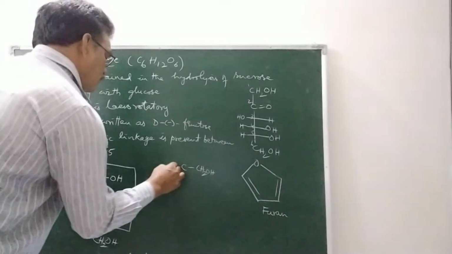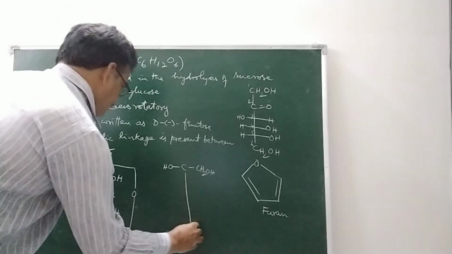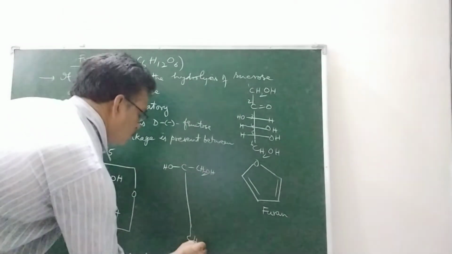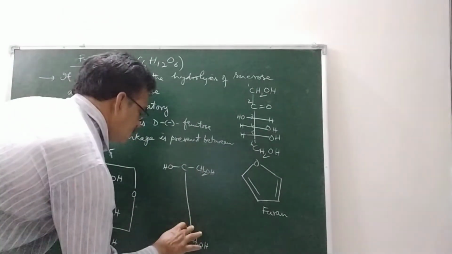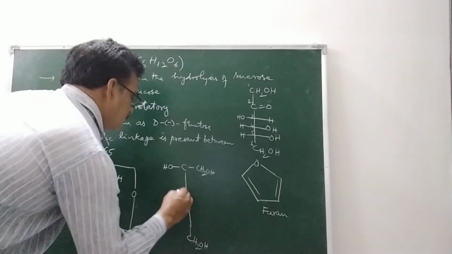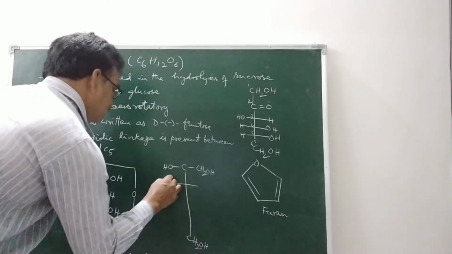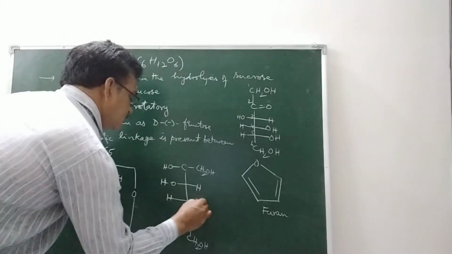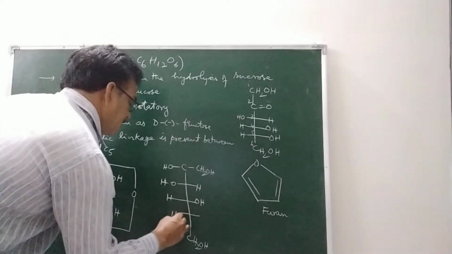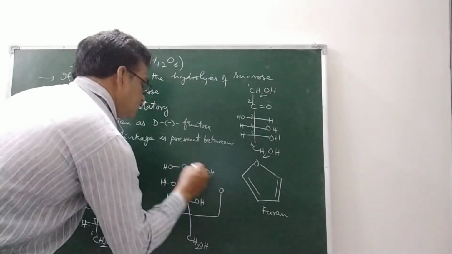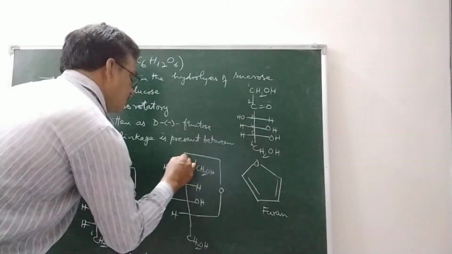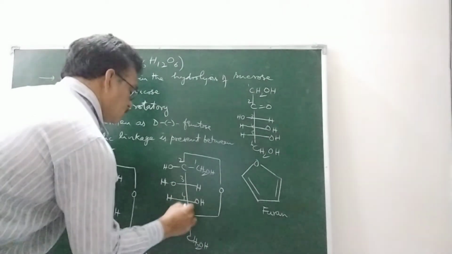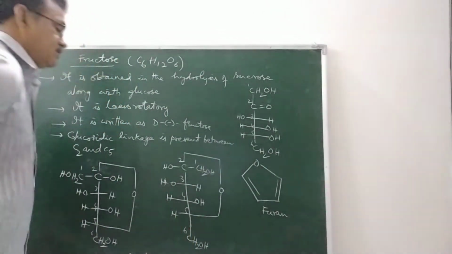Similarly, we can write another structure like this: CH2OH, OH, CH2OH, next OH, HOH, HO, first carbon, second carbon, third carbon, fourth carbon, fifth carbon, and sixth carbon.